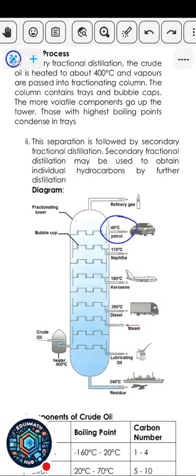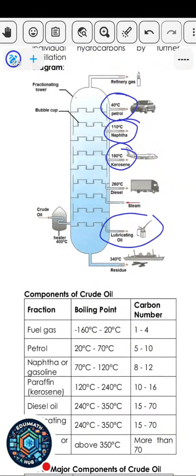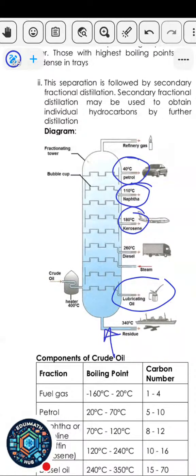So this is one for petrol. Petrol will go off at 40 degrees C. So before the temperature gets to 100, you can see that petrol has already been distilled. Then here is naphtha. This is kerosene here, which is used for aircraft. Natural gas is for cooking, for heating and so on. Then the next one is lubricating oil and so on. So you can see that it's the same temperature that is being given to everything, but each of them is going off at its different boiling point.